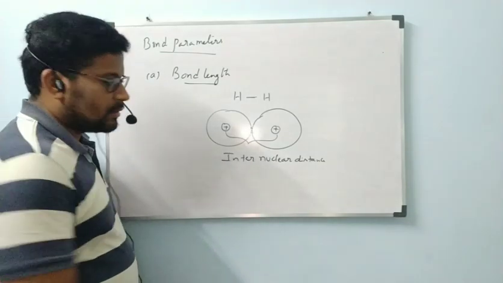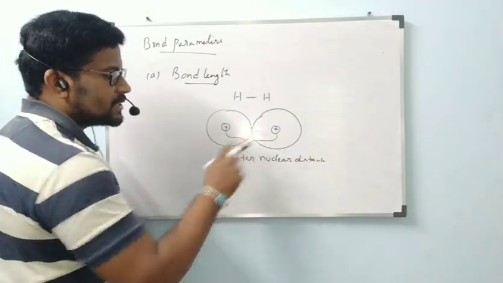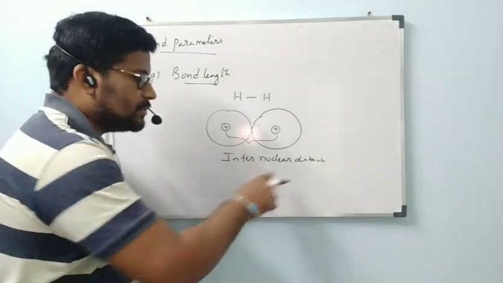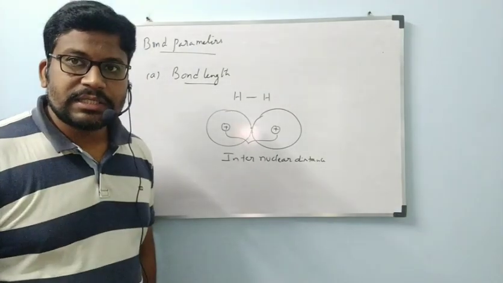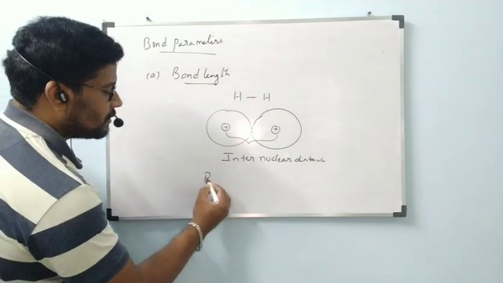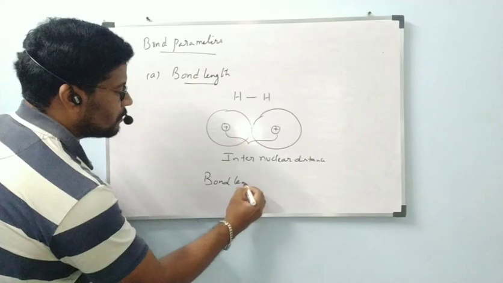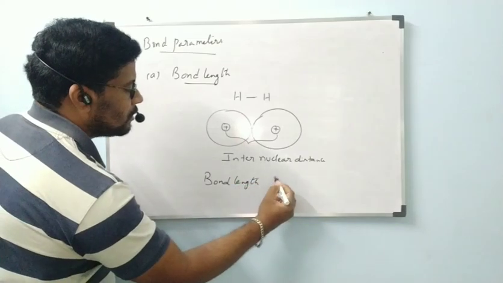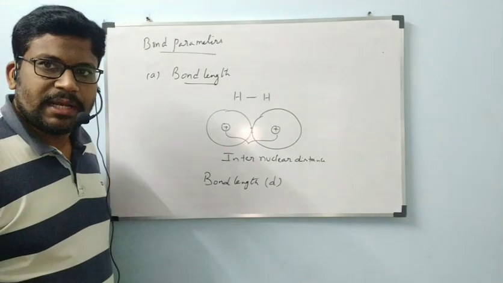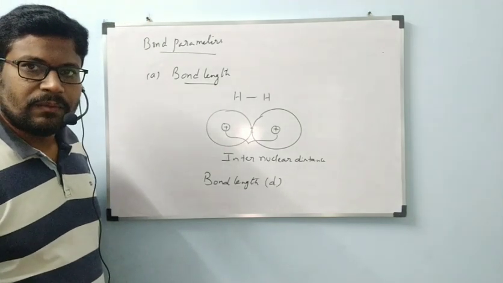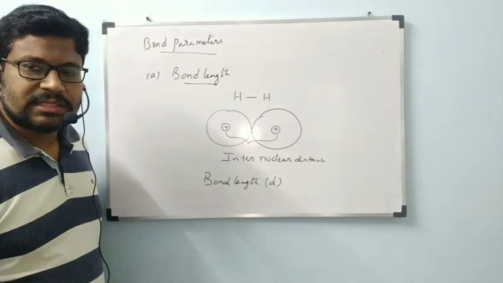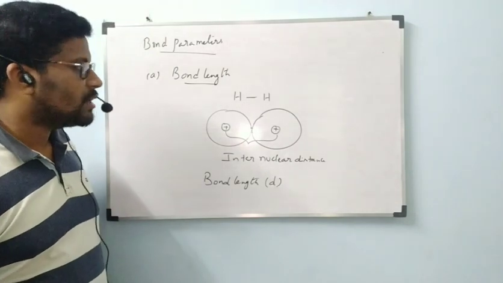Inter means between. Distance between the nuclei is called internuclear distance. That internuclear distance is also called bond length, which is represented by D. Once again, under bond parameters, the first one we are going to see is bond length.